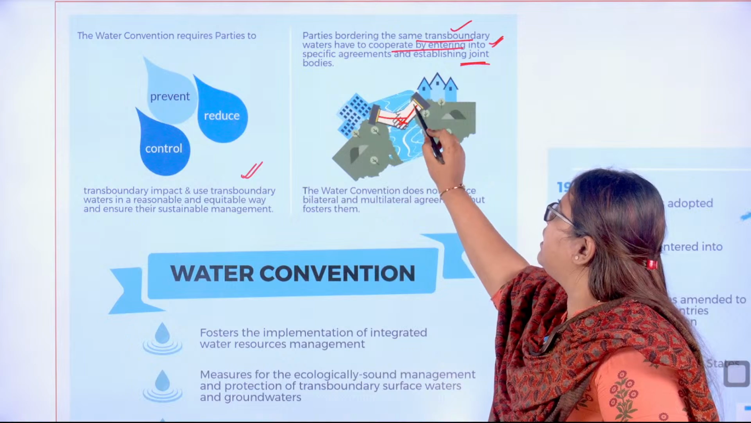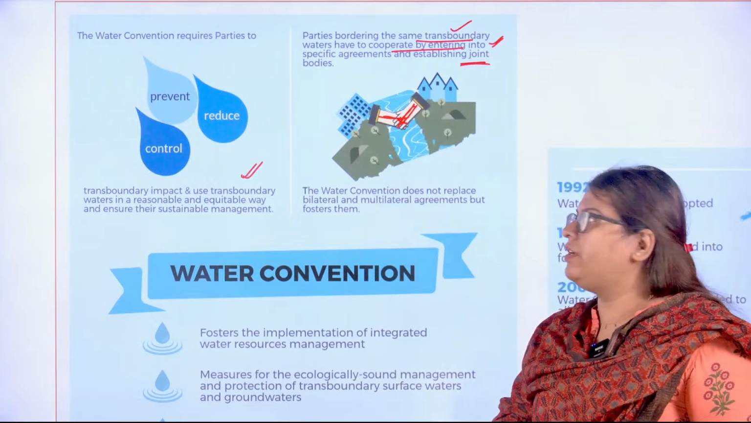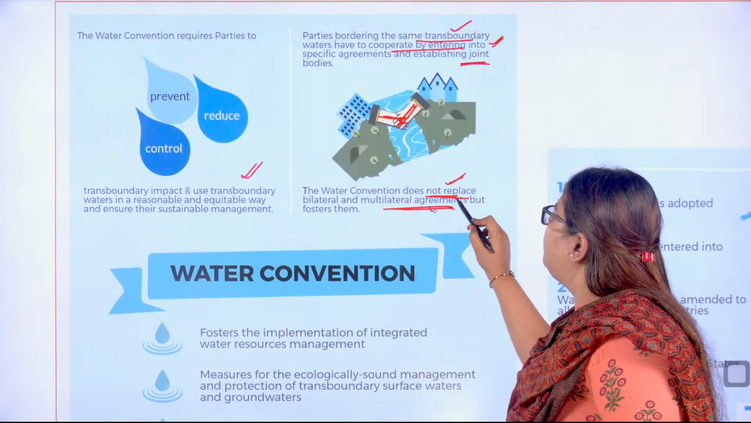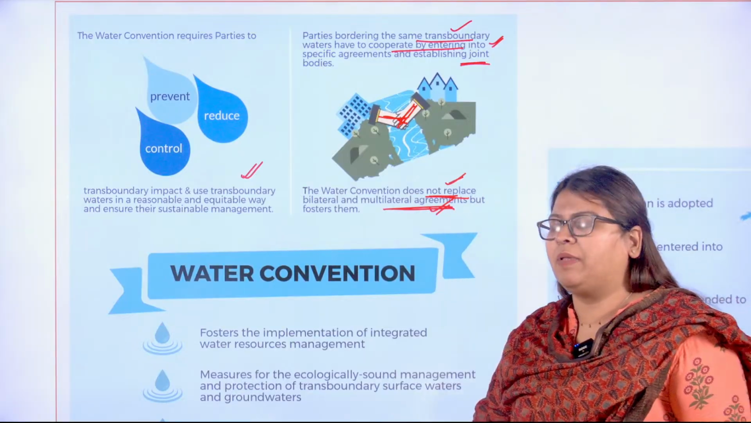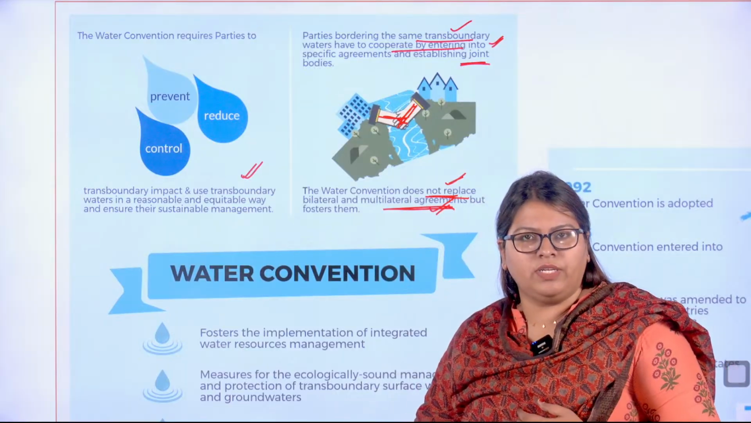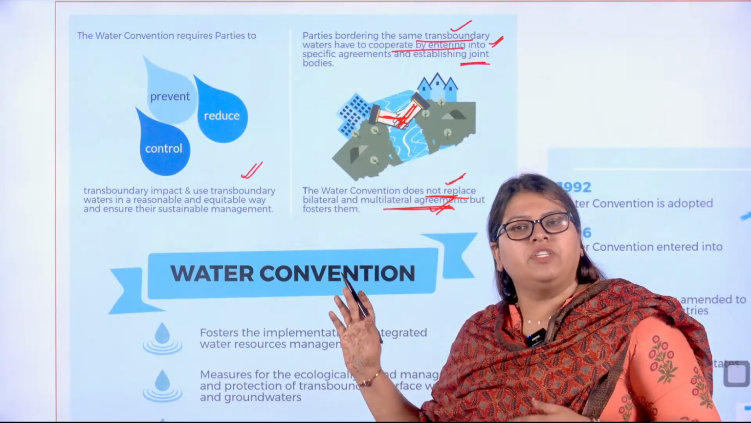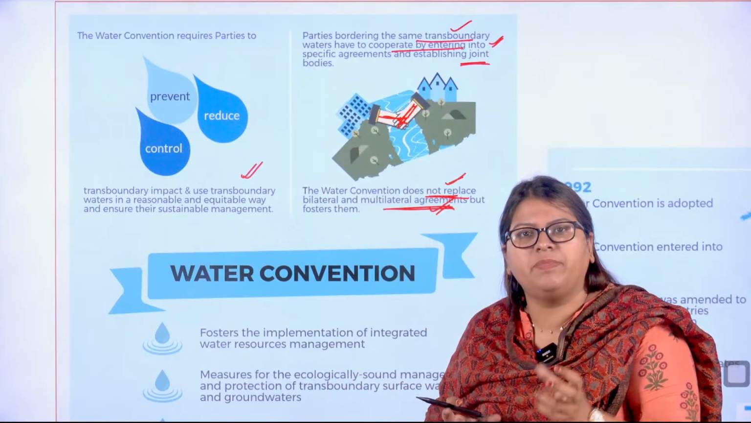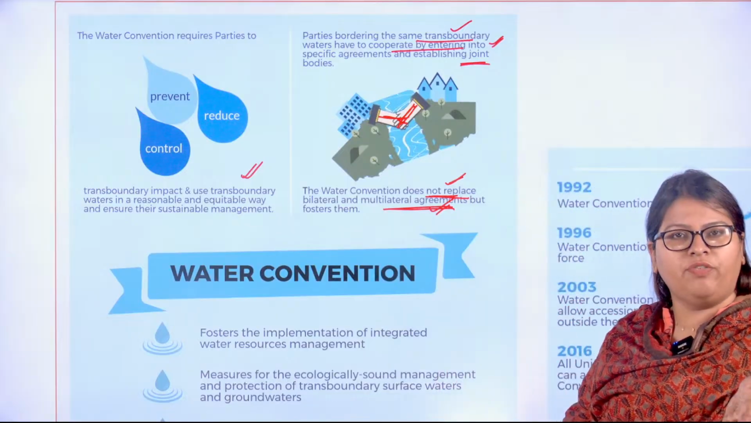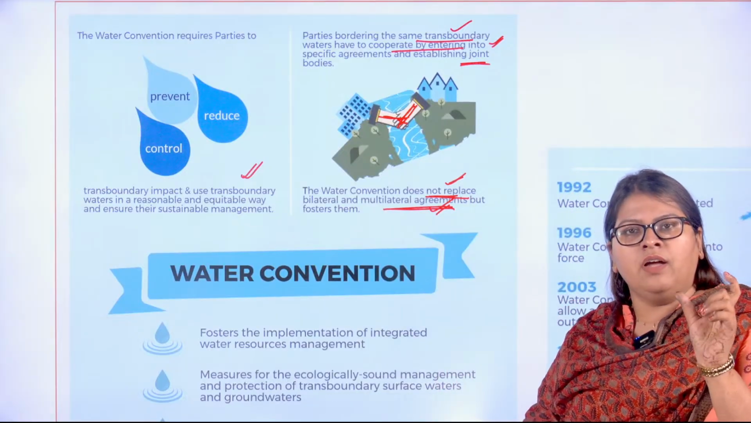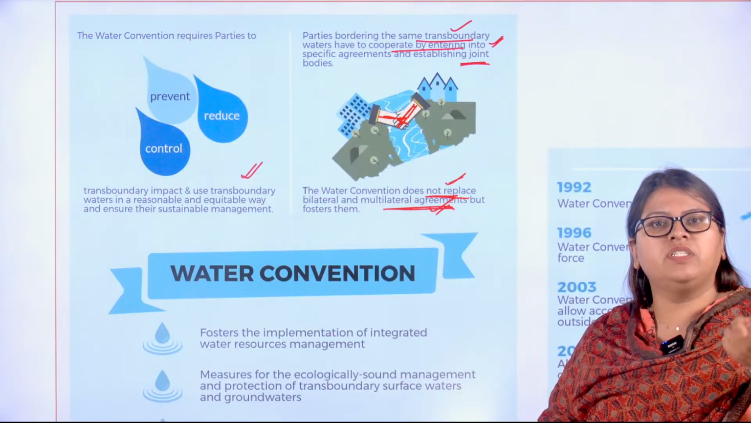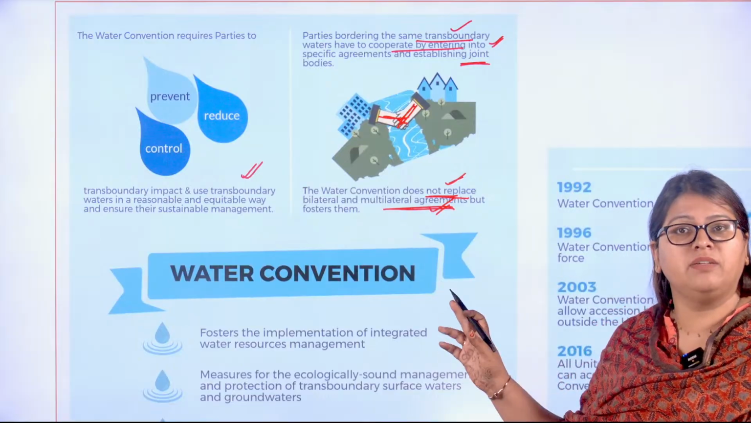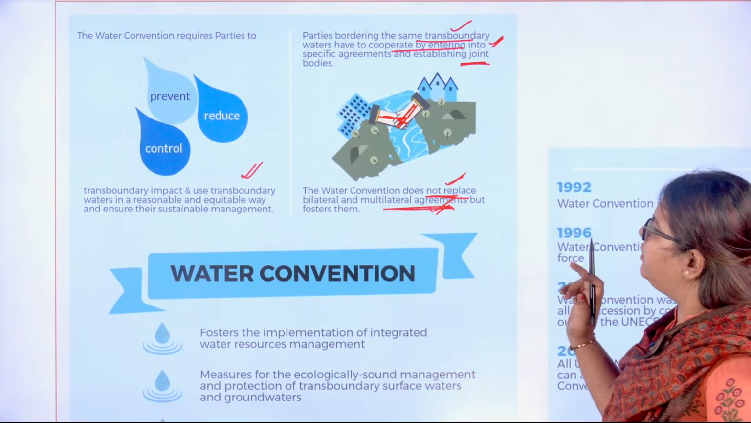So parties must actually come together and they should sort it out. The water convention does not replace the bilateral and multilateral agreements, but it fosters them. For example, if there is the Indus Water Treaty, this UN convention does not replace it, but it makes sure that all the principles as per the Indus Water Treaty are followed, whether this particular amount of water is shared between both the sides or not. If one party stalls it, then there will be a call for the dispute resolution mechanism as per this convention. So this is what it is.